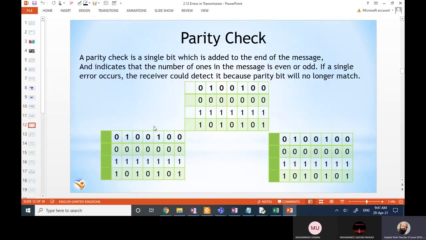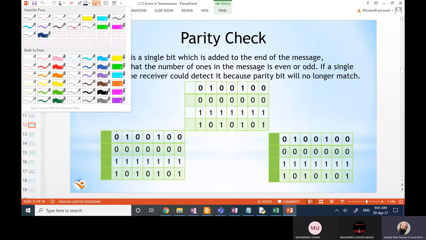Parity checks. In a parity check, we add an extra bit with the data. For example, this data consists of 7 bits. We will add another bit, and this bit will be added using odd or even parity. For example, if we are using odd parity, so